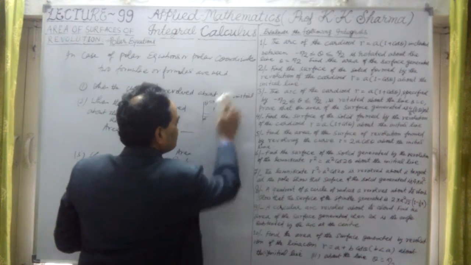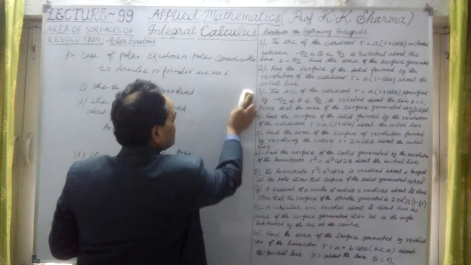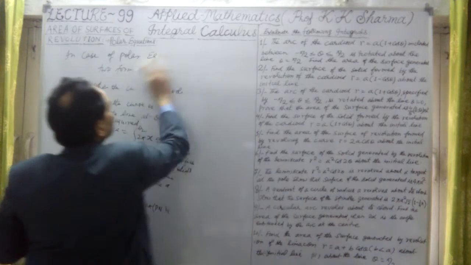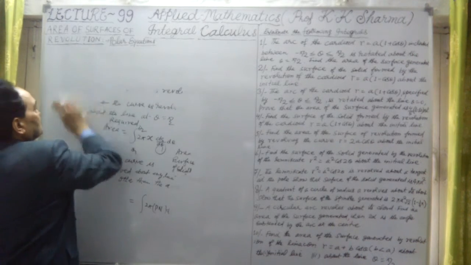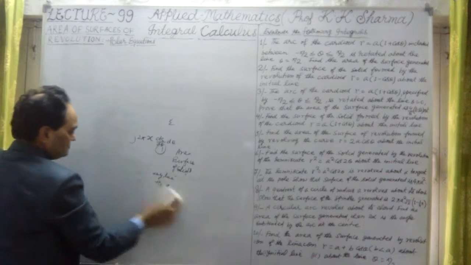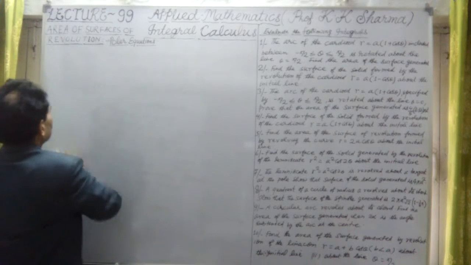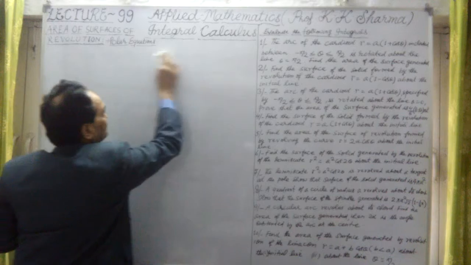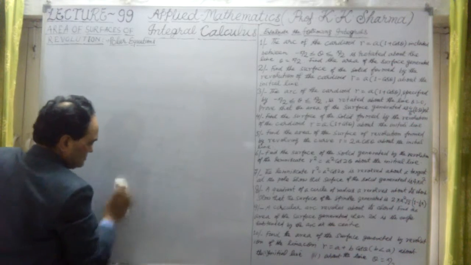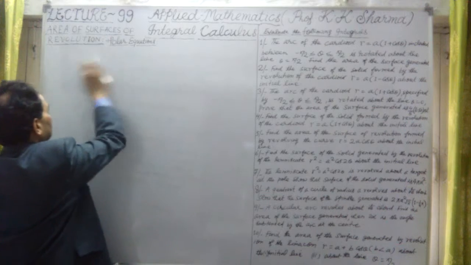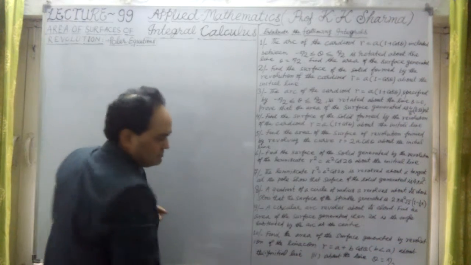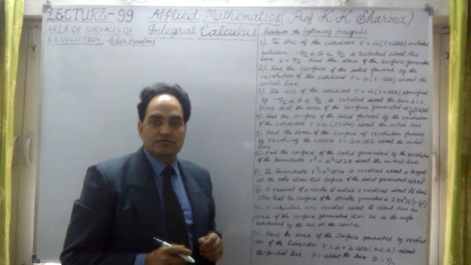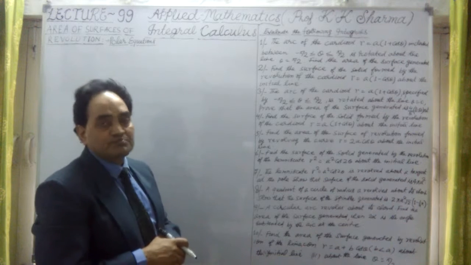Now, first question, what does it say? Today I am talking about the area of surfaces of solids of revolution, in case of polar equations. A solid is obtained which has some surface or area. We find the surface or area, the same thing. If we have to handle a curved surface, that means we are calculating area. In this case, let me take question number 1.